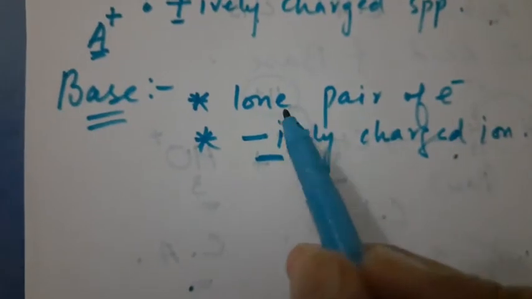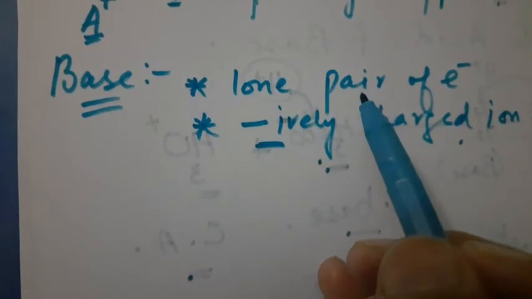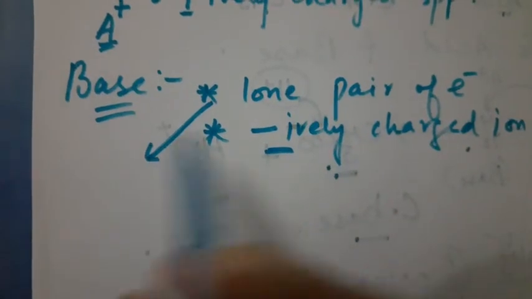So lone pairs are those pairs of electrons which do not involve in the bonding, right? For example, if we understand this topic, this point, for example, here we have carbon and oxygen. There is 1, 2, 3, 4, 5, 6 electrons in their outer shell.